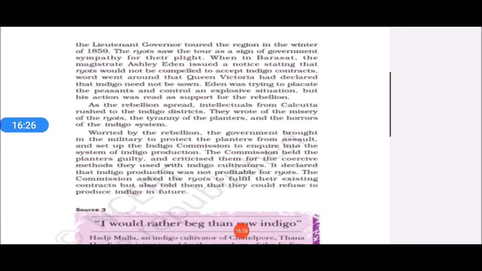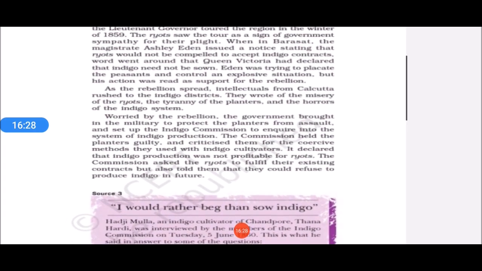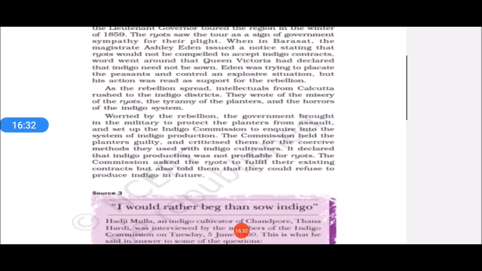Then the rebellion started, ultimately. All the intellectuals, that is the poets, scholars, writers and drama writers from Calcutta, rushed to the various indigo districts in Bengal. Why?